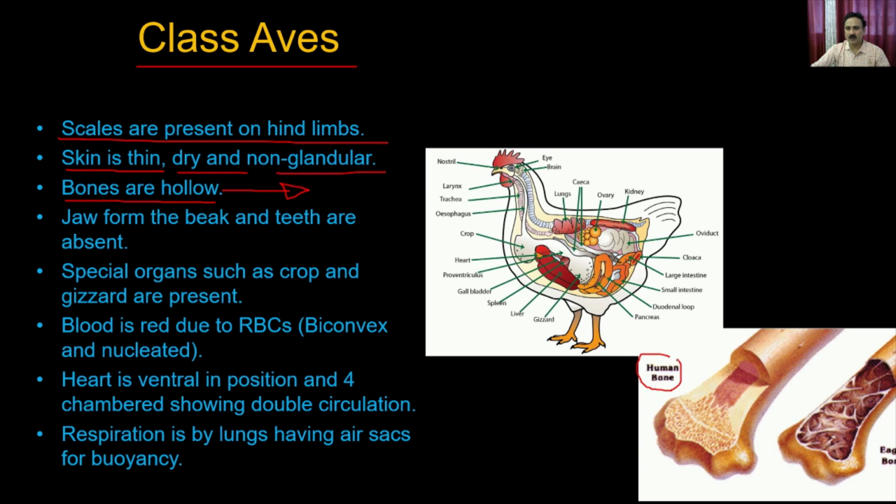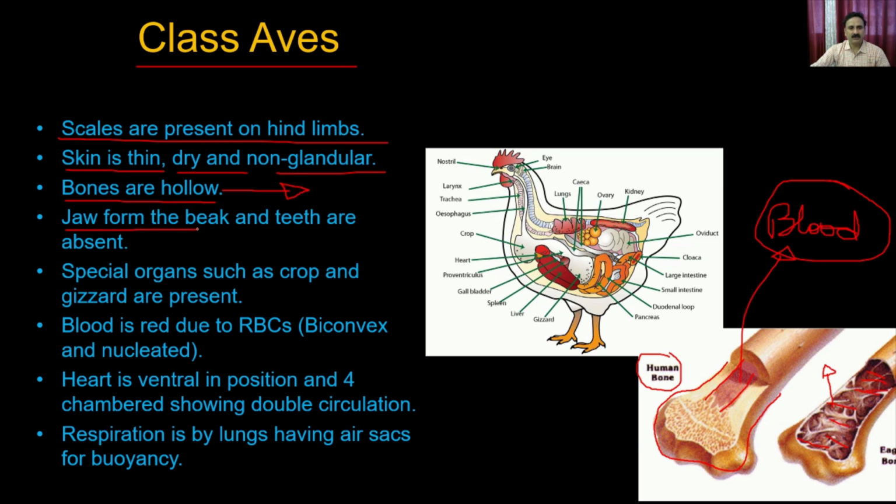This is the human bone, which is a solid bone where you have the bone mass and the bone cells, where you have the calcifications, and within that you have a marrow, right, which is used to produce the blood cells. So this bone marrow is utilized to produce the blood cells, whereas in the case of a bird it has air pockets. You have air filled in between the marrow and also within the bone. Because of that, this bone is going to be very lightweight compared to human bones.